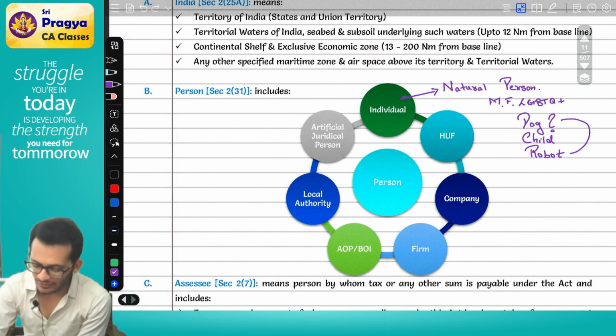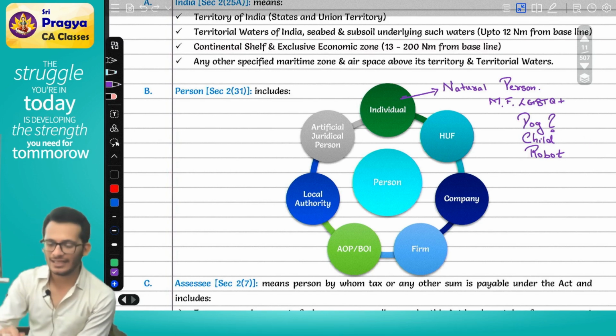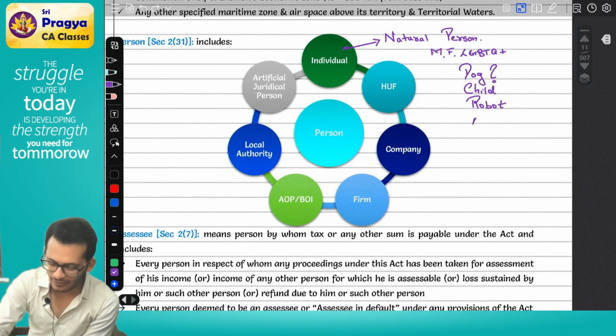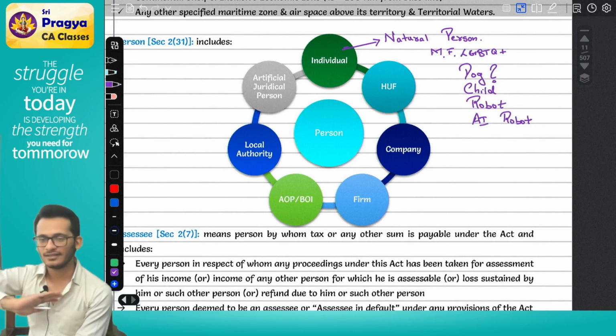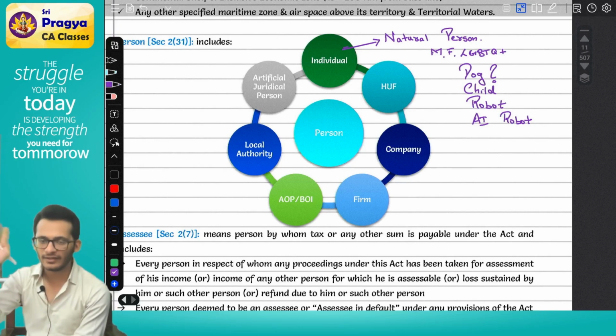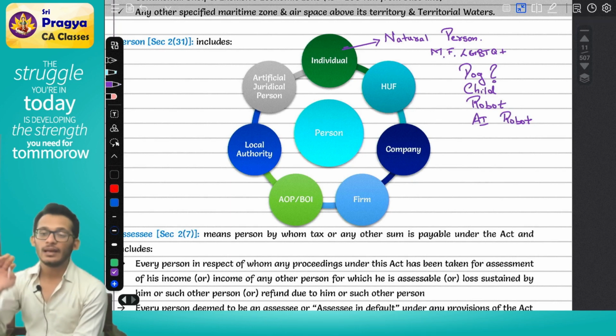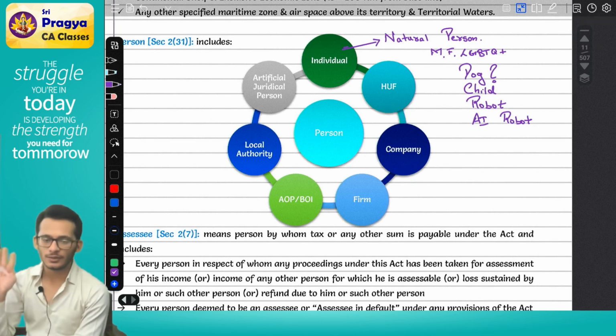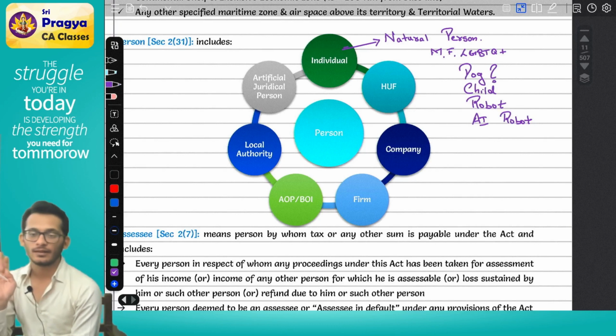Now, this very famous ChatGPT and all is coming, no? With ChatGPT, AI is coming and becoming very famous. Assuming that because of AI, an AI robot gets created in the future, like the Indiran movie, where Rajinikanth is able to make all decisions on his own. He is deciding to kill, he is deciding to live, everything he is deciding. In that scenario, maybe in the future he may become an individual. Right now it is not an individual.